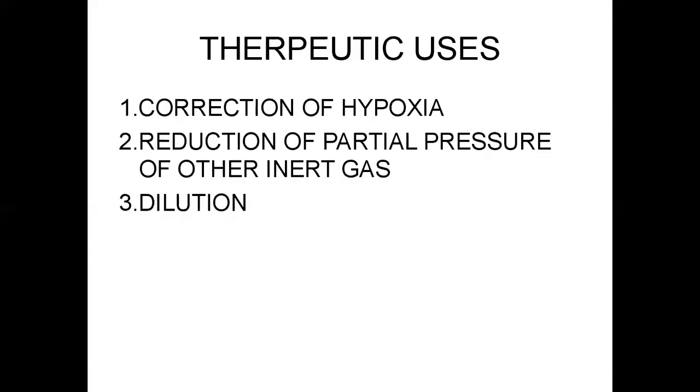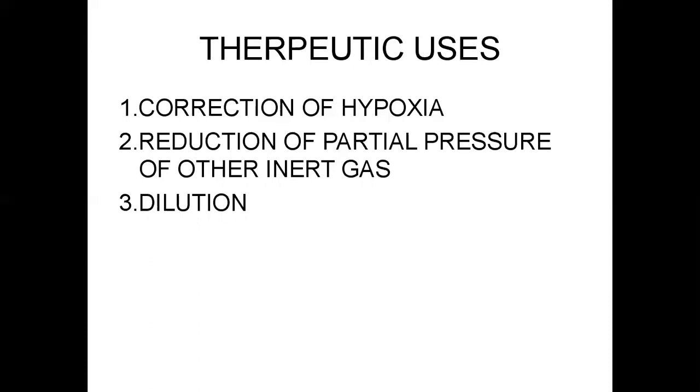The therapeutic use of oxygen is in the correction of hypoxia. Inadequate tissue oxygenation: hypoxemia will occur. Reduction in the arterial tension, that means the partial pressure of oxygen, is called hypoxemia.